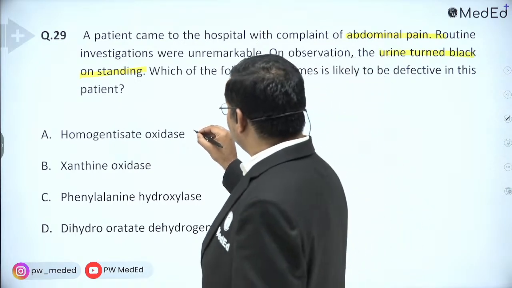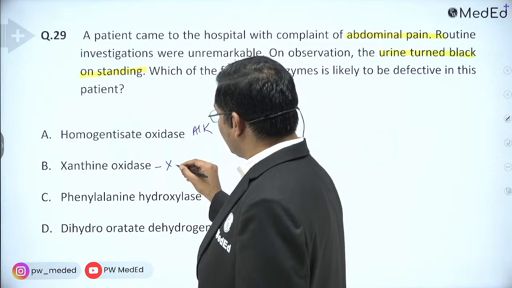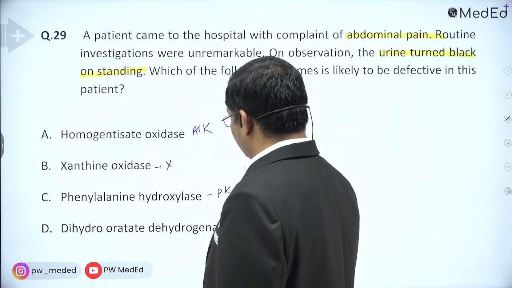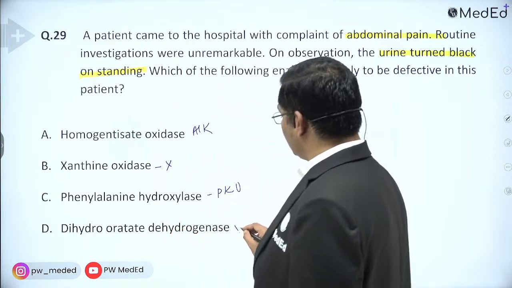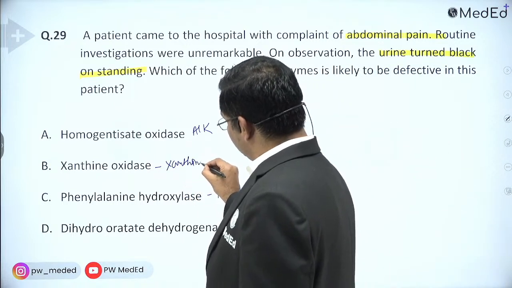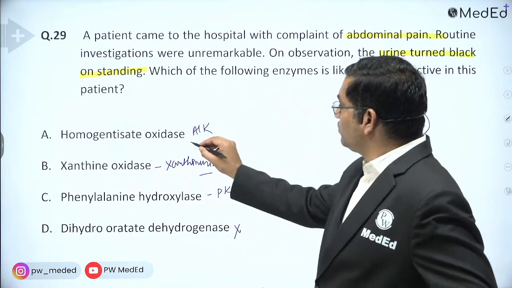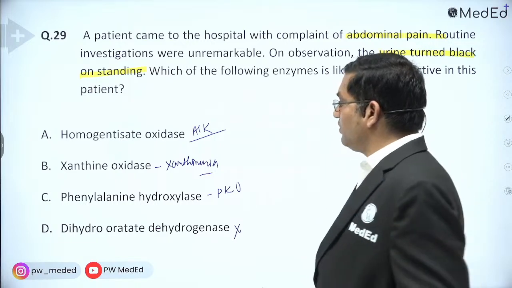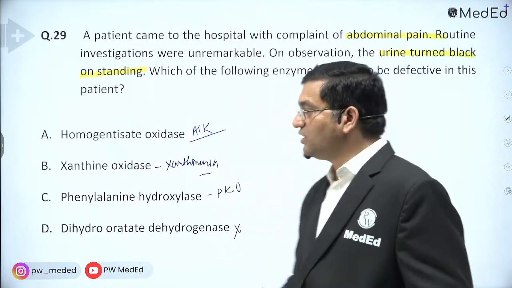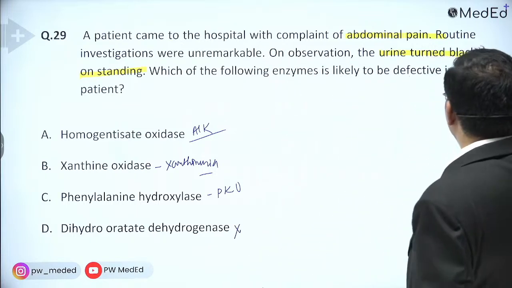Xanthine oxidase defect causes xanthinuria, which is characterized by decreased uric acid level. Then phenylalanine hydroxylase, phenylketonuria. Dihydroorotate dehydrogenase, nothing is related with this. So here the diagnosis is alkaptonuria. Because of polymerization of benzoquinone acetate, it is due to homogentisate oxidase defect. Very good, Raj.